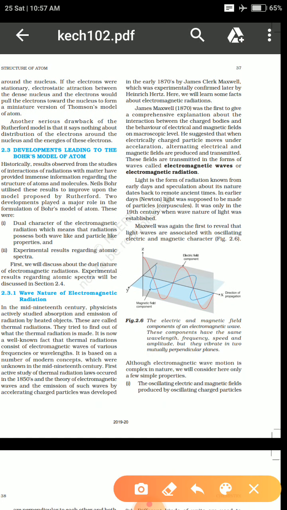The very first explanation was by James Clerk Maxwell about these electromagnetic properties: that whatever charged particle is present in an atom, it will have an electromagnetic wave. Okay, and it was experimentally detected by Heinrich Hertz. Hertz was the person who experimentally demonstrated it.